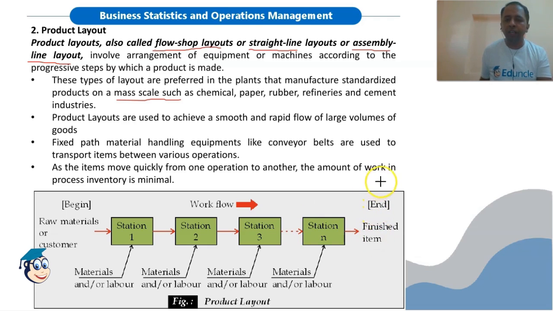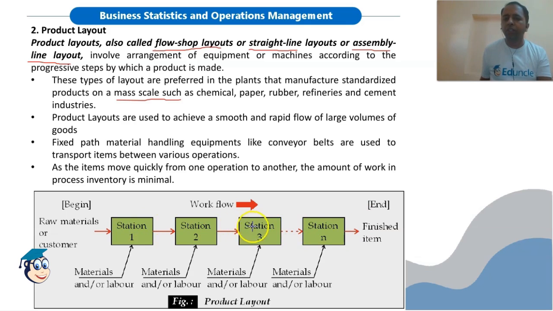Now the benefits are that this type of layout requires less floor area because we are arranging all the equipments in a particular sequence. Mass production can be achieved with this type of layout, but there will be difficulty in supervision because all machines are attached together in a sequence.